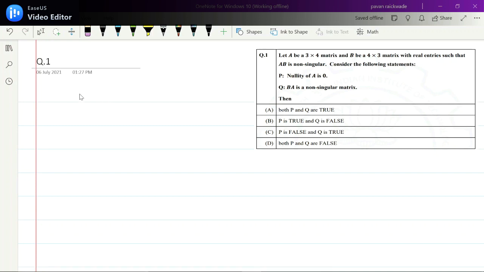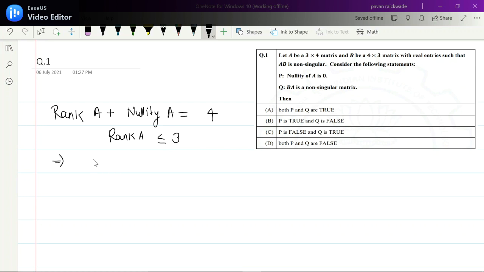We know that for any matrix A, the rank of the matrix A plus its nullity of A must be equal to the number of columns, which is 4 here, because A is a 3x4 matrix. And we know for any 3x4 matrix, the maximum value of the rank of A must be less than or equal to 3, which is the minimum of 3 and 4, right?